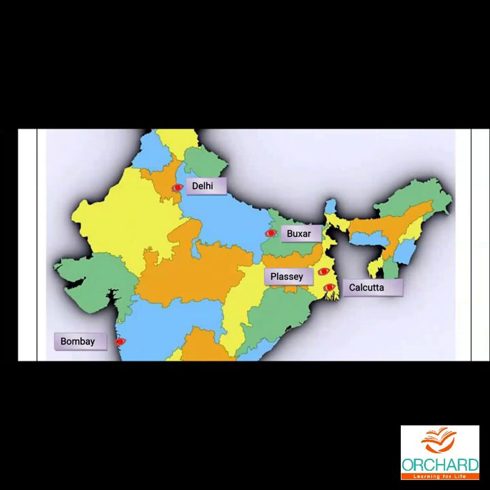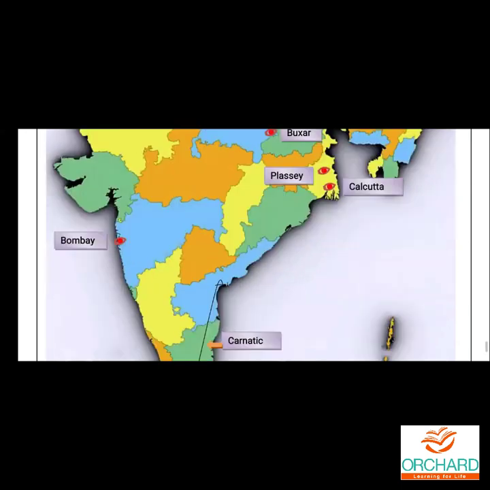So one map is the physiographic division, another map is this map. Out of these 2 maps, you will be getting any one map. So you have to practice these 2 maps. Understood? Physiographic divisions and this map. Here in this map, the places will be given, so those places you have to mark like this. Like you can see Delhi, how is it marked? Buxar, Plassey, Calcutta, Bombay, and Carnatic.